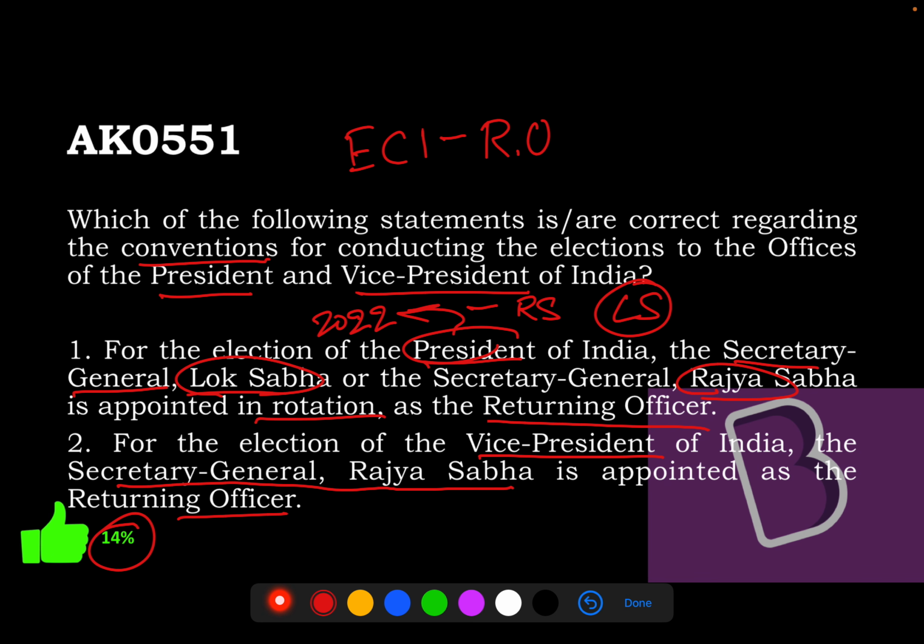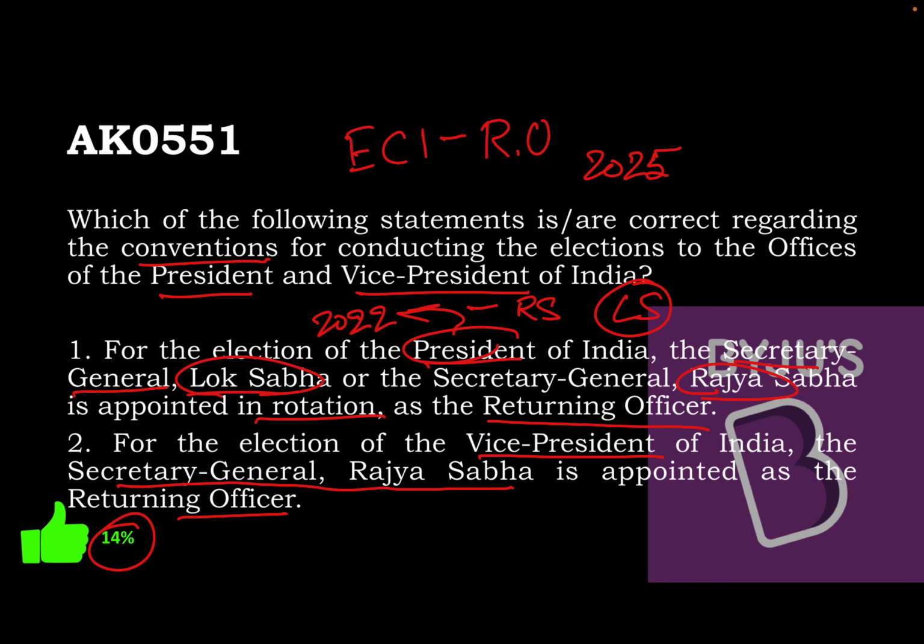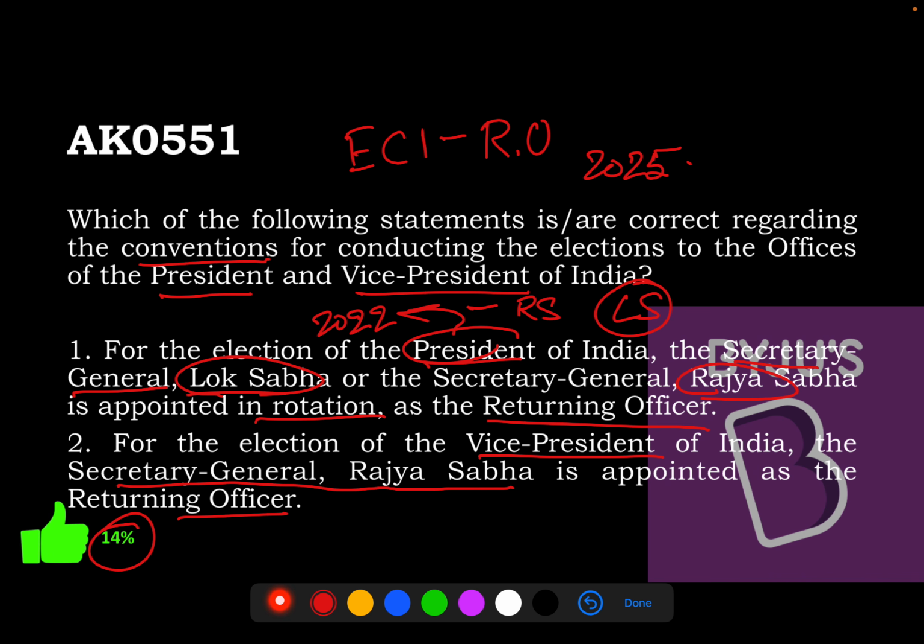And similarly, in the last vice presidential election that took place in 2025, it was the Secretary General of Rajya Sabha, again, who was the returning officer. So, anyway, only the first option is correct here. And we take the next question now.